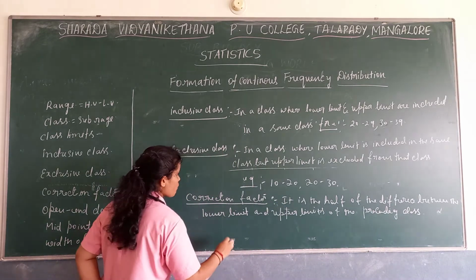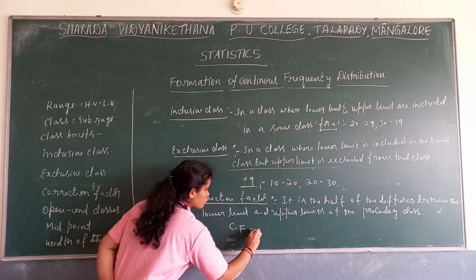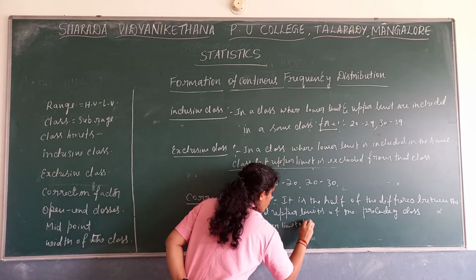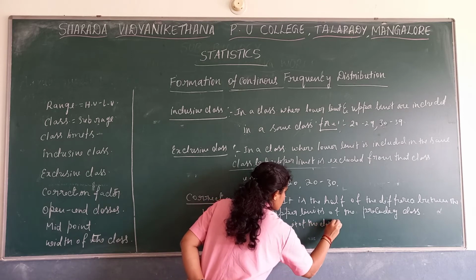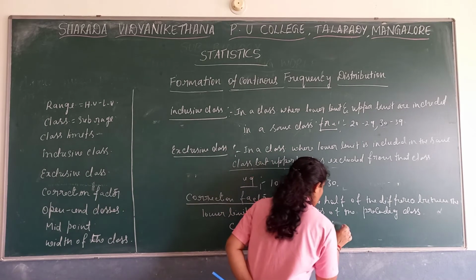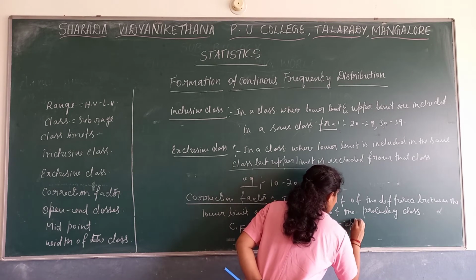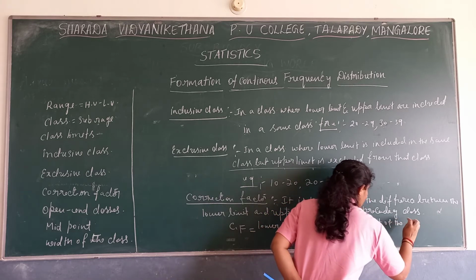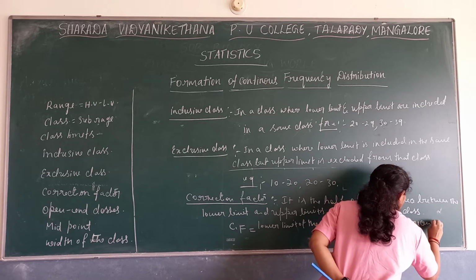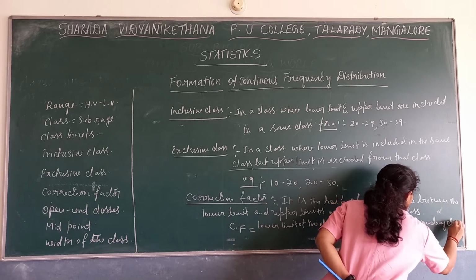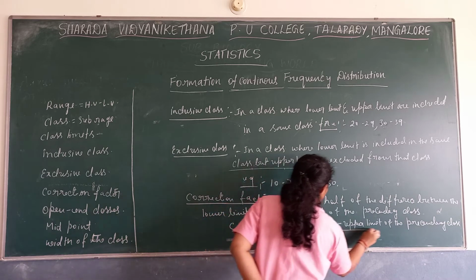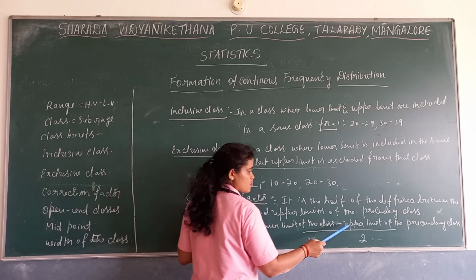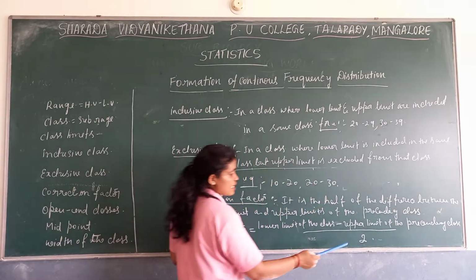So here one formula is there. Correction factor is equal to the lower limit of the class minus the upper limit of the preceding class, divided by 2.